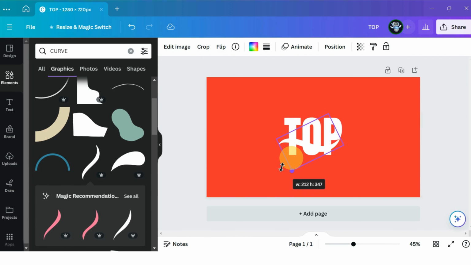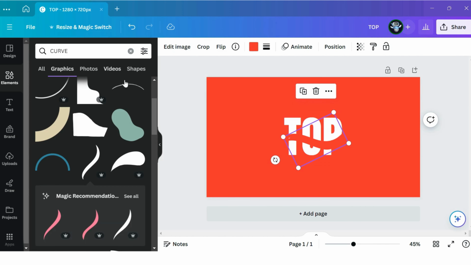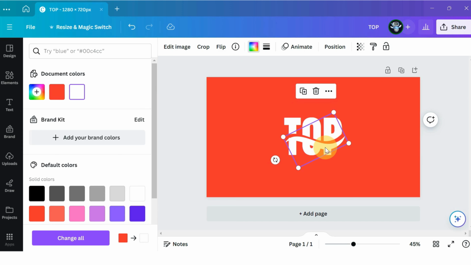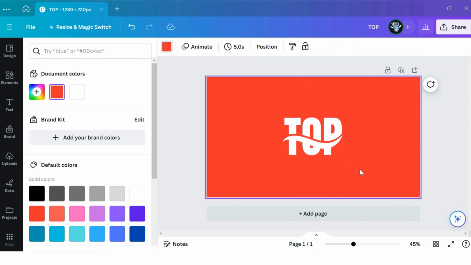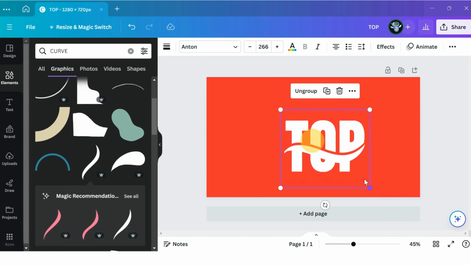Okay, now let's adjust the curve on top of this text and change the color to match the background color. Alright, now let's duplicate this curve graphic and change the color to white and adjust the curve to give it some sliced effect. See, that was so easy.